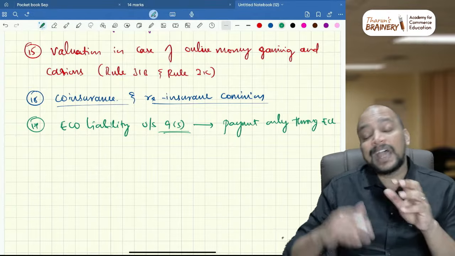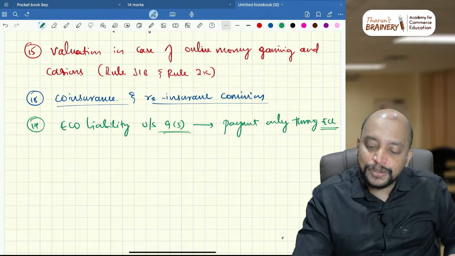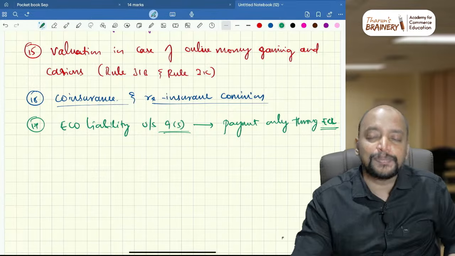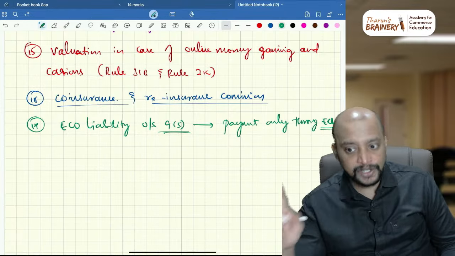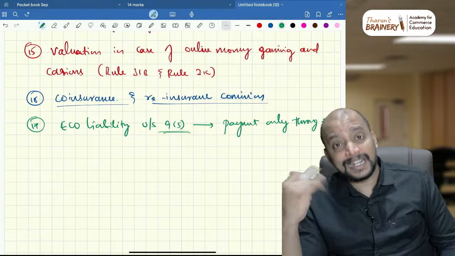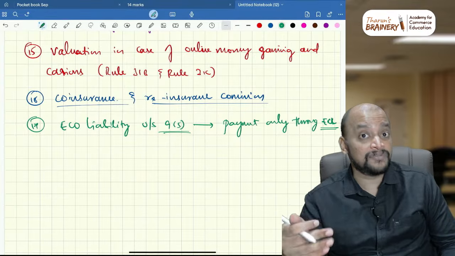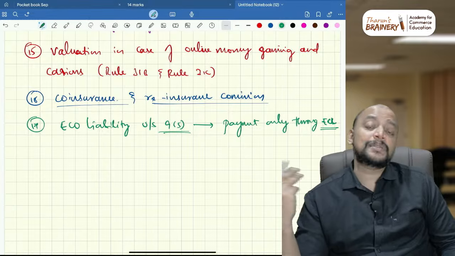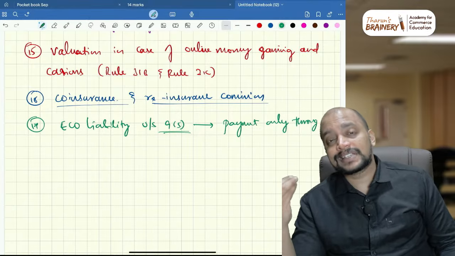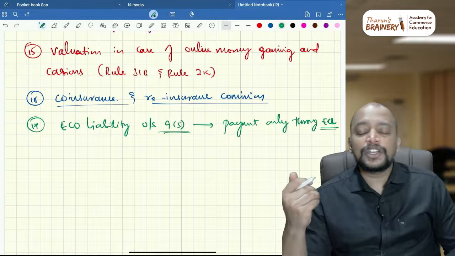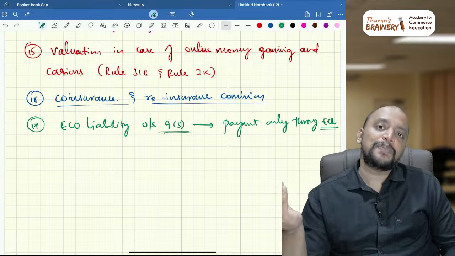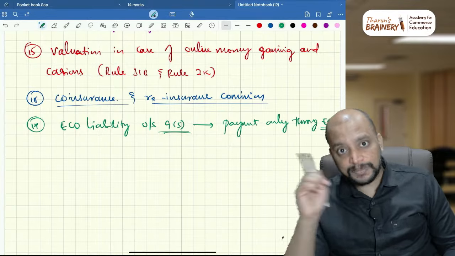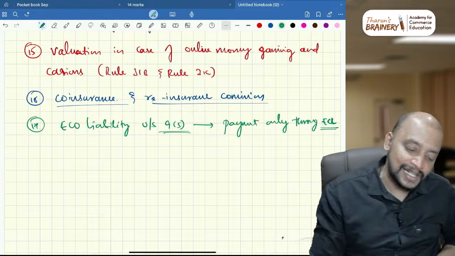So if the supplier is registered or unregistered, these are the 4 services which are notified under 9(5). And 9(5) liability we always need to pay through cash ledger, meaning the e-commerce operator should pay that through cash ledger only. They cannot use credit ledger balance for payment of this. Plus, they can take ITC. See, ITC they can take, there is no issue. They can avail ITC, but that ITC they cannot use for payment of GST under 9(5). But they will have some other liability. What is that other liability? In case of other transactions, they need to pay GST on commission, plus GST on delivery charges, listing fees, etc. And on that they can definitely pay using credit ledger as well as cash ledger. But 9(5) liability they have to pay always using the cash ledger.